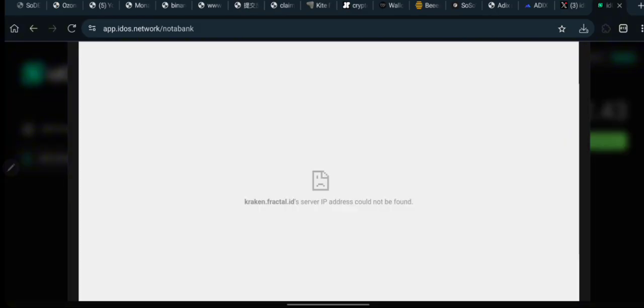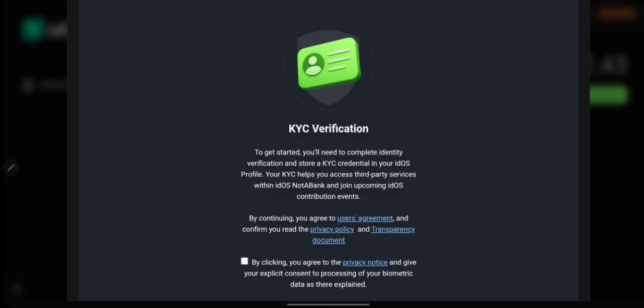Okay, and right here I'm getting an error message. Okay, server IP address could not be found. So I guess I just have to try again. I'll go ahead and reload the page once again. Okay, and finally here we are.